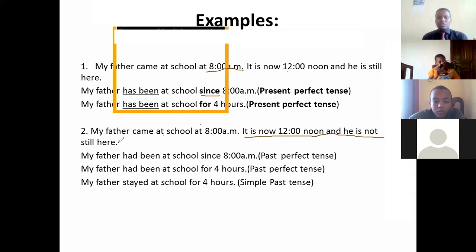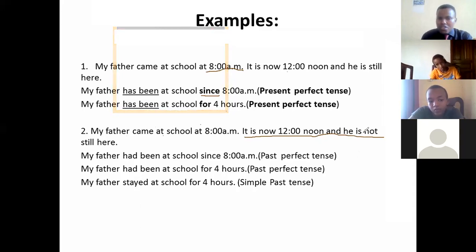Then how shall we say? We shall say, my father had been at school since 8 o'clock. The reason why we have used this one here, had been, is past perfect. You see this word given here. He is not still here, it means he has disappeared, he has gone away, he has left the school. Then we shall use past perfect tense.